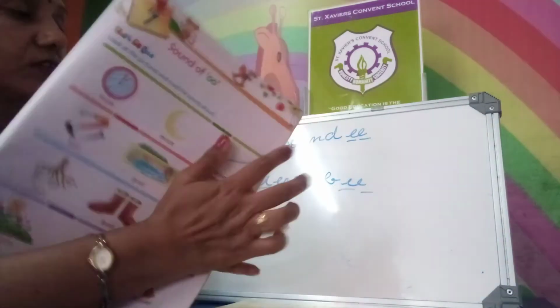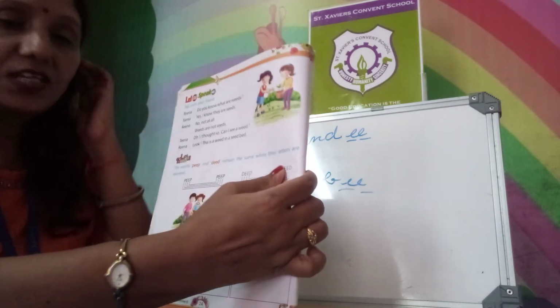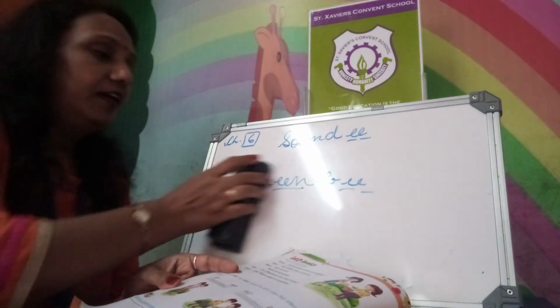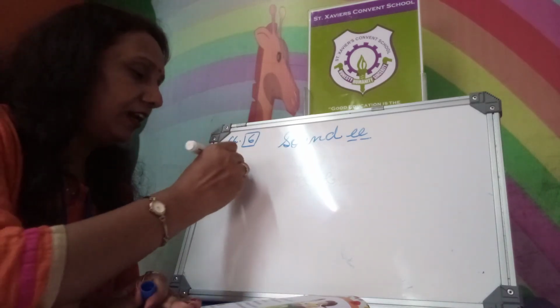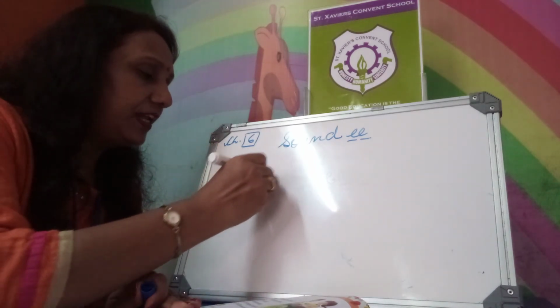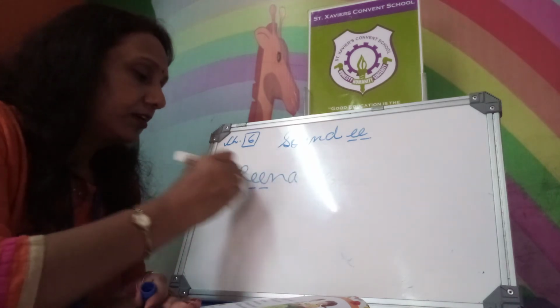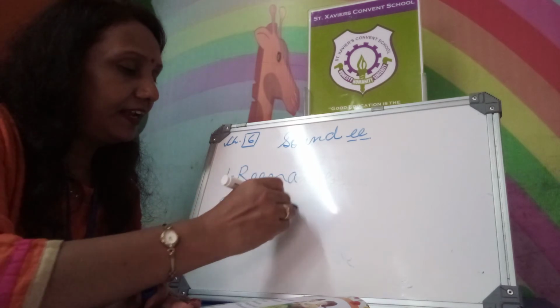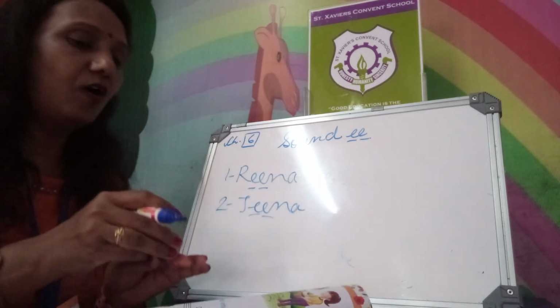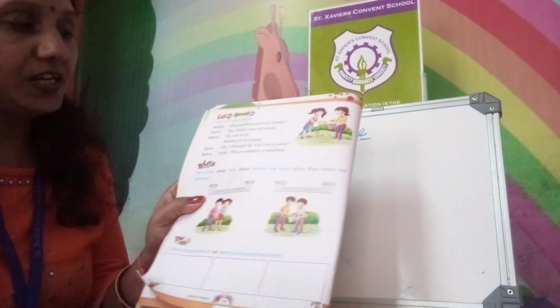Now, next, in the dialogue you see that two girls are there. They are having names with the spelling E-E. One girl, Reena, R-E-E-N-A, and the second girl, Tina, T-E-E-N-A. They are talking about the seeds and the weeds.